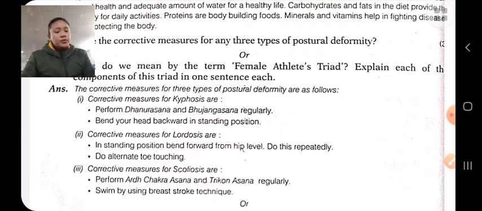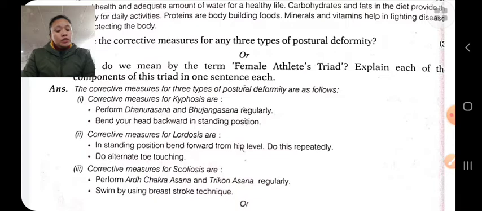In this kyphosis, your neck bends forward, that is drops forward, and shoulders come forward. It causes unbalanced positions, body weight shifted forward, etc.